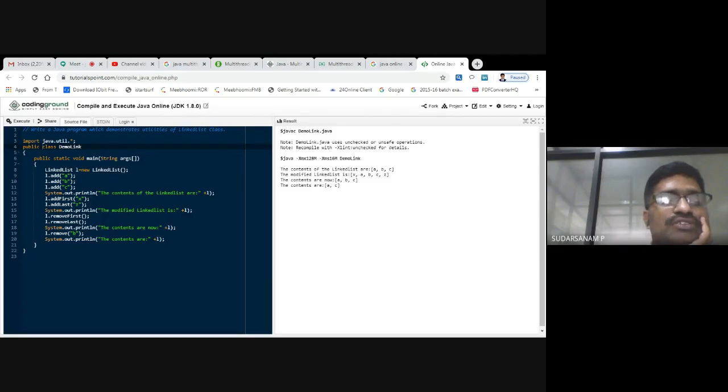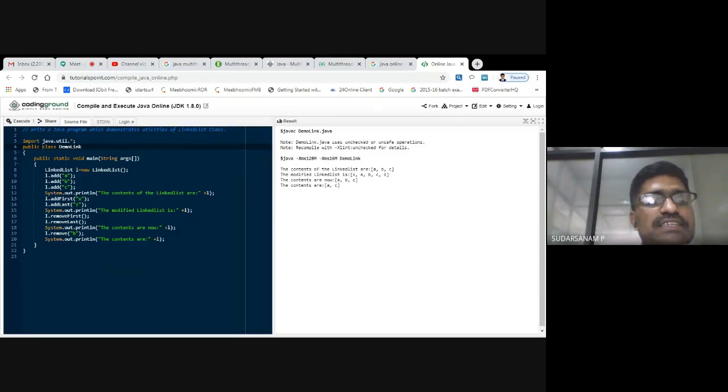So already you have the elements in the list as A comma B comma C. For that you are adding X, that is called the first. So next one is Z, which is adding last. So now you see here, after modifying the list, previously you had A, B, C. For that you have added first, which is X, and last, which is Z. So that is what this one. Now System.out.println the content of the list is L. So now you are printing this.